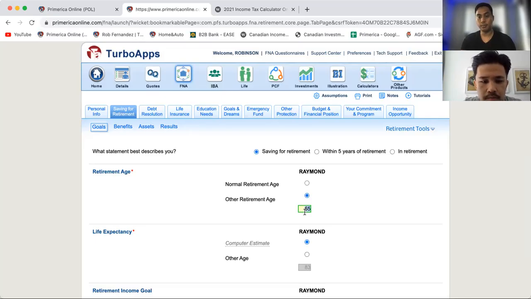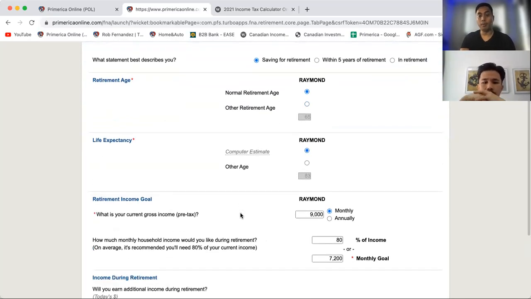I see. Okay. So in this case, because he wants to retire at 65, you don't have to touch that. You can leave it at that. The next part to this is pretty cool too. Remember when he said he wants to retire on 5,000? So his monthly goal, put it here.